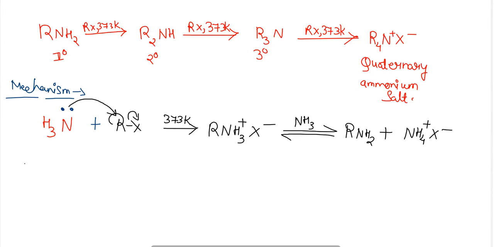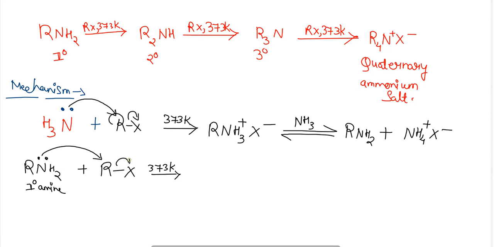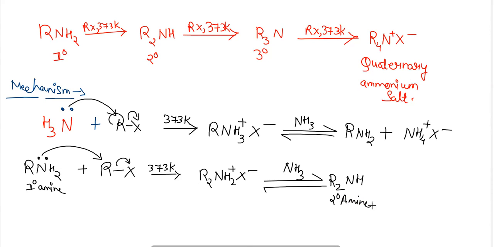Next, when this 1-degree amine is further reacted with one more molecule of alkyl halide, the nitrogen of the amine group again behaves as a nucleophile and attacks the alkyl group of the alkyl halide, and again the halogen is dissociated from the alkyl group, so the 2-degree ammonium salt is formed. On further reaction with one more ammonia molecule, the 2-degree amine is formed, and one more molecule of ammonium salt is formed.